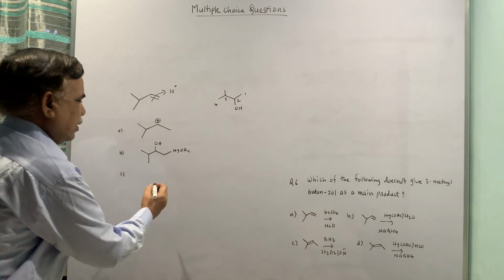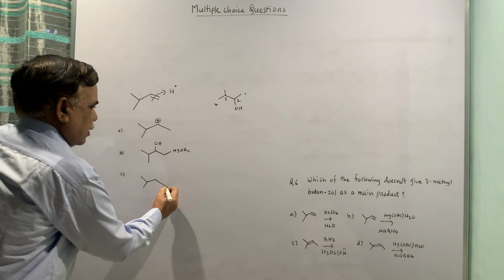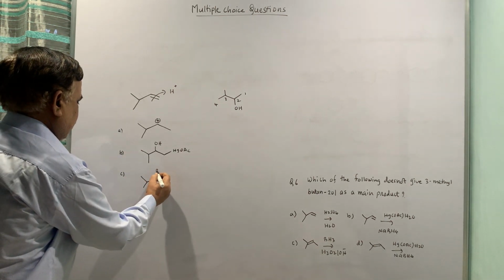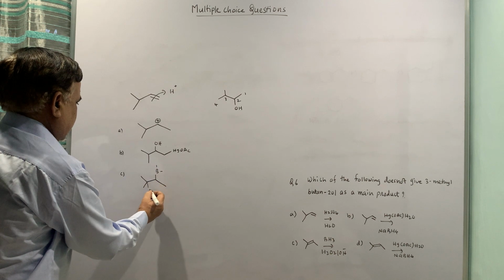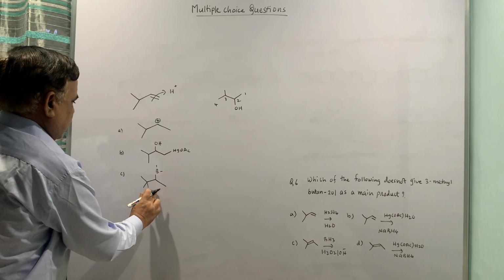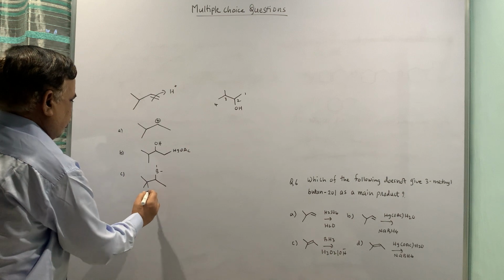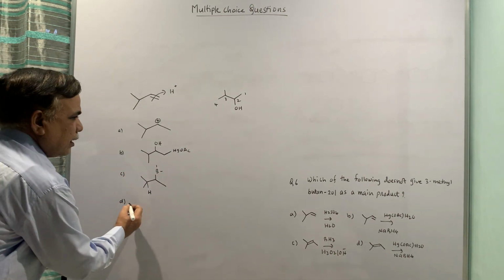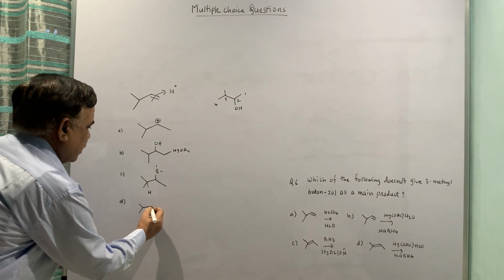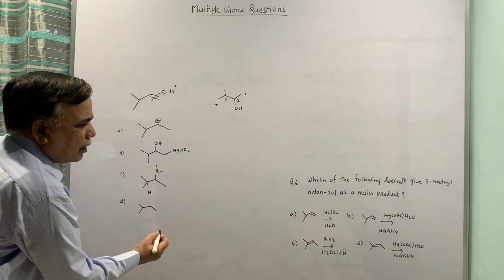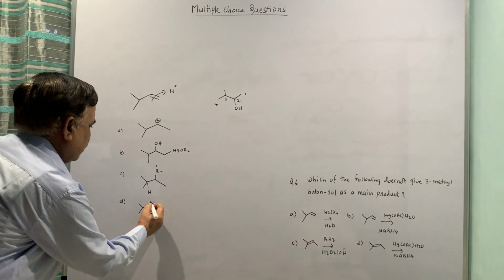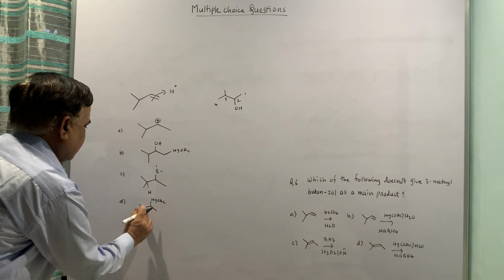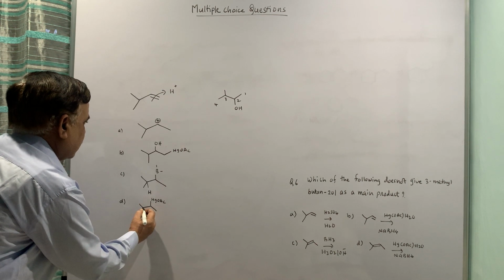Third one is BH3. So this will be boron, and then this will be H. Eventually this will become OH, and D is this one, HgOAc. Once again it will be HgOAc, and this will interact with water and will form.